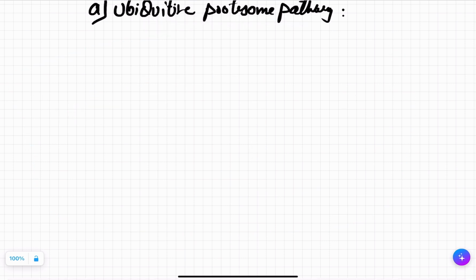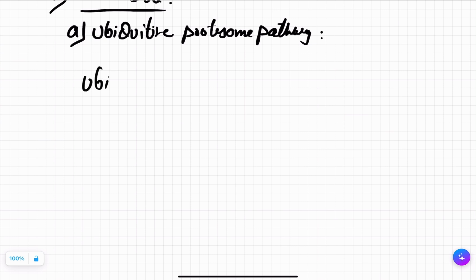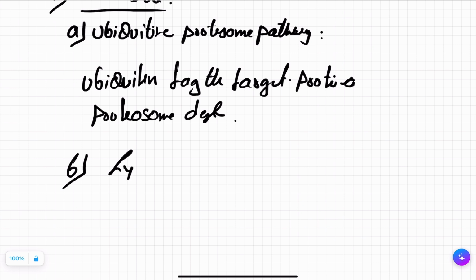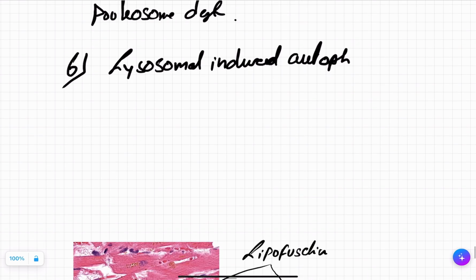Okay. Ubiquitin tags the target protein and proteasome destroys it. Got it? Now the second one is lysosomal induced autophagy. Autophagy means the cell is eating itself.